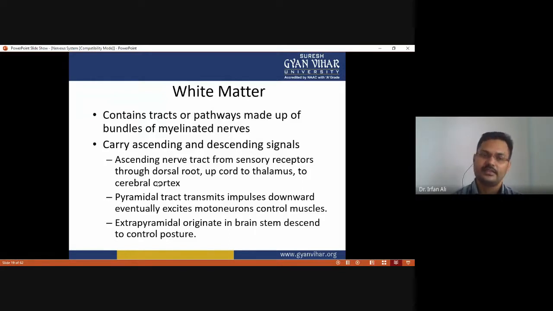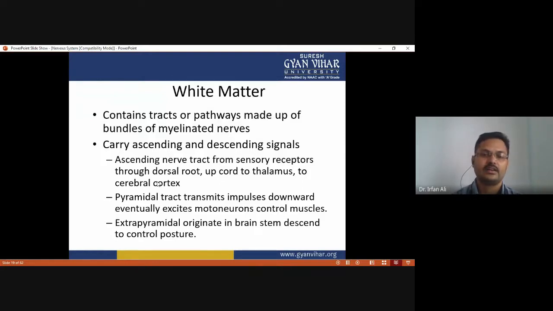The ascending signals include the ascending nerve tracts from sensory receptors through the dorsal root and upward to the thalamus and the cerebral cortex, while the pyramidal tract transmits impulses downward and eventually excites motor neurons that control muscle contraction.